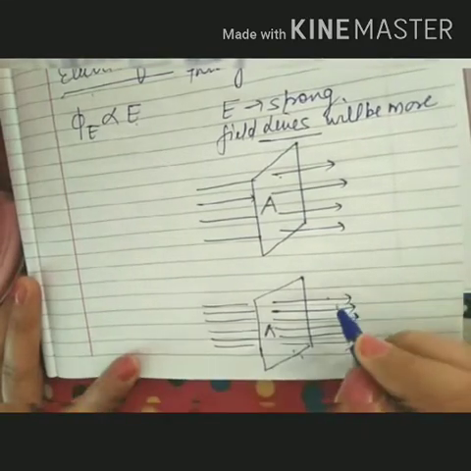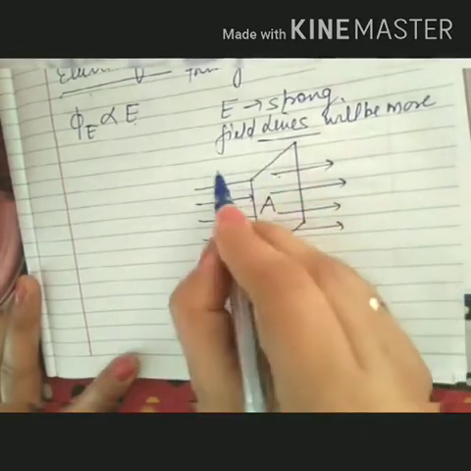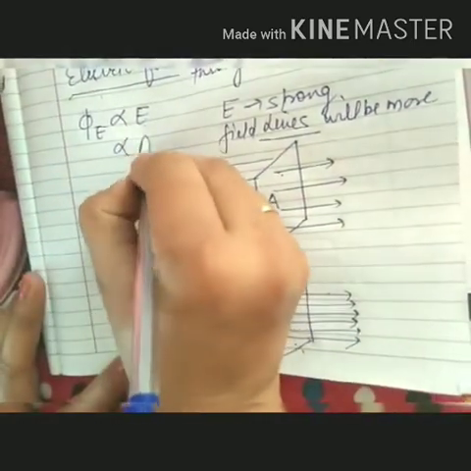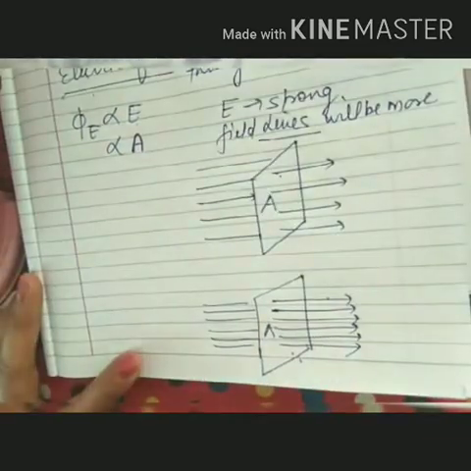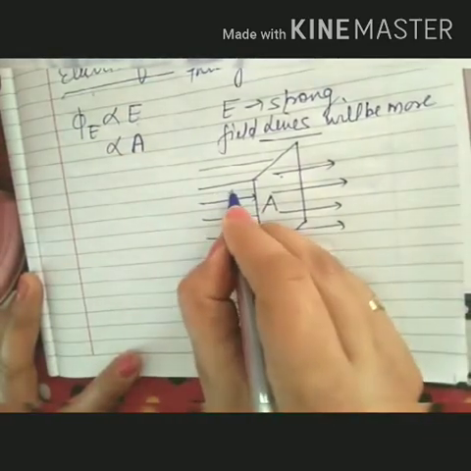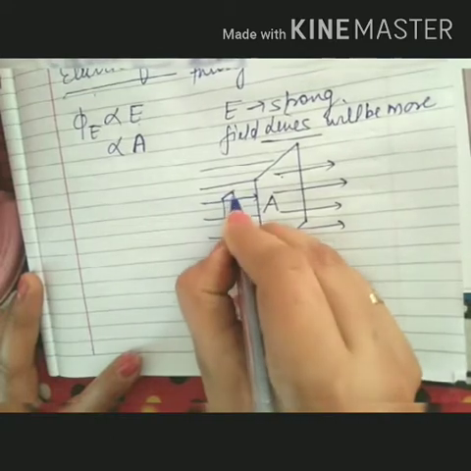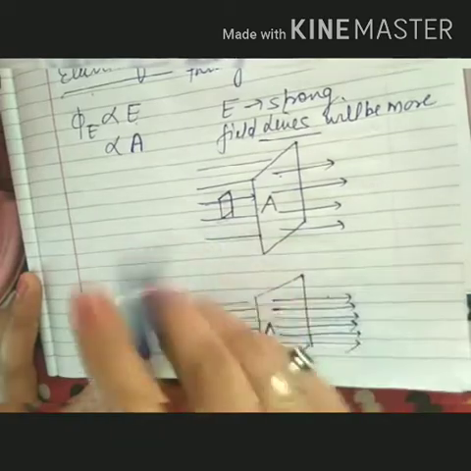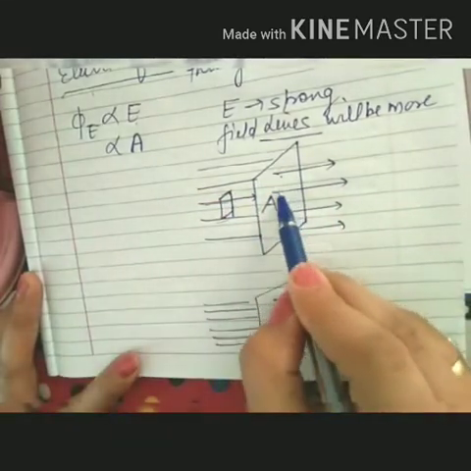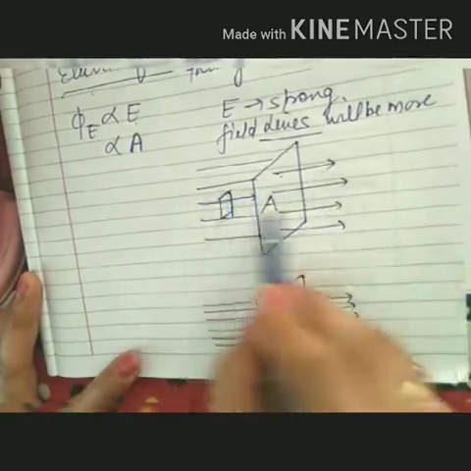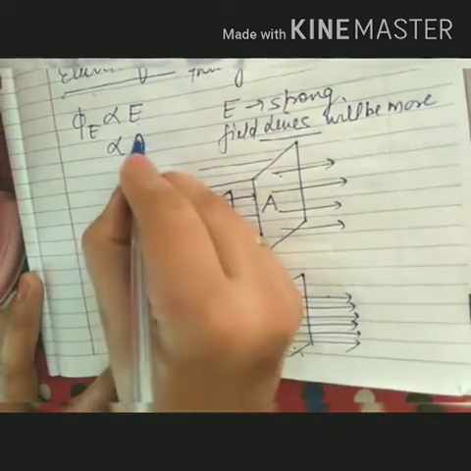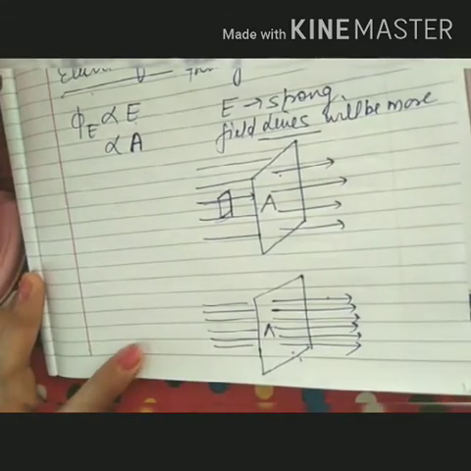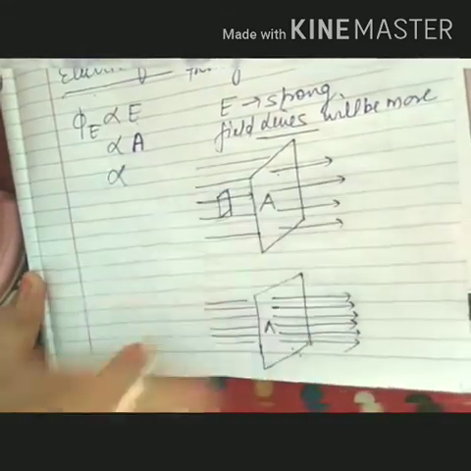Okay. Second case, it depends upon area also. If for the same electric field I am considering a small area, then only one or two field lines will pierce. But larger the area, more number of the field lines will cross. It means it all depends upon area also. Clear?